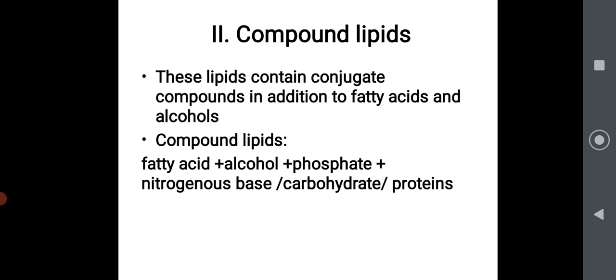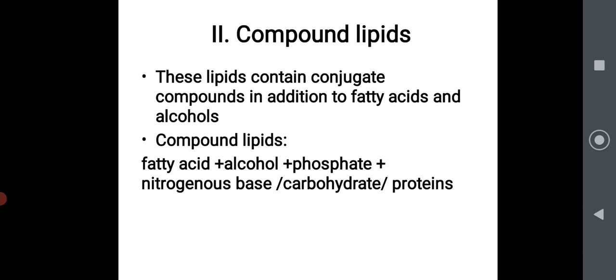So let us continue with the lipid classification. You have already seen simple lipids, that is fats and oils, and the waxes.